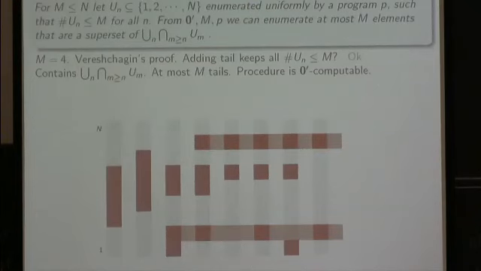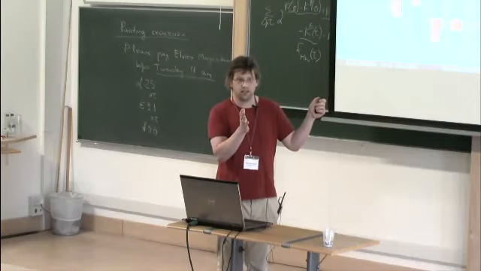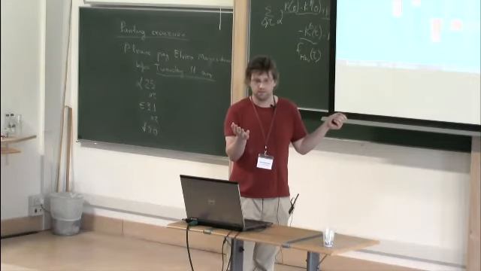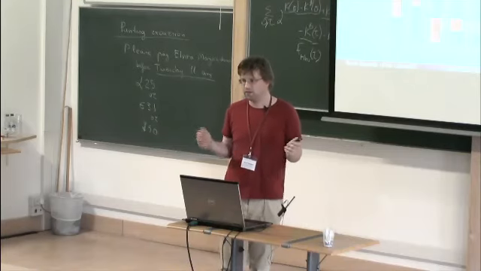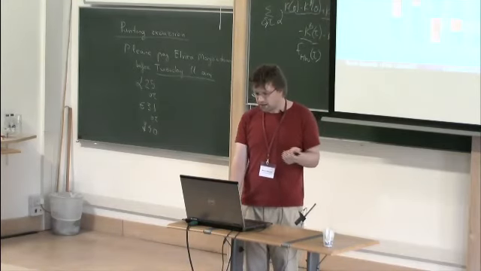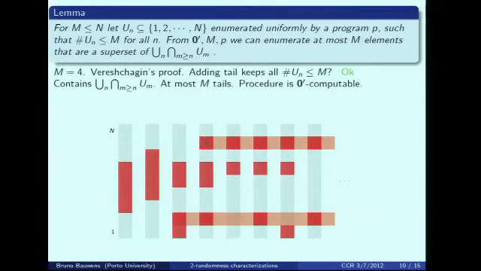Now this procedure is computable with a halting problem. Why is this? Checking whether a set is too big just happens by a search. We enumerate all sets, and if at some point the set gets too big, then we found the answer. So we can ask the halting problem, will you ever find such a set? And it answers directly. So each time we enumerate the red place, we directly know whether the set is in it or not.